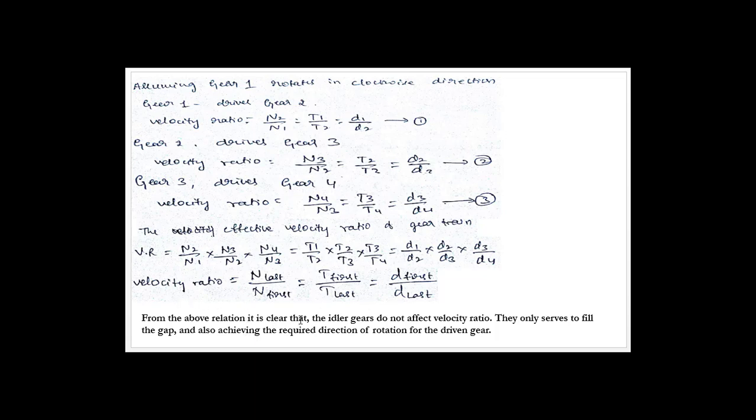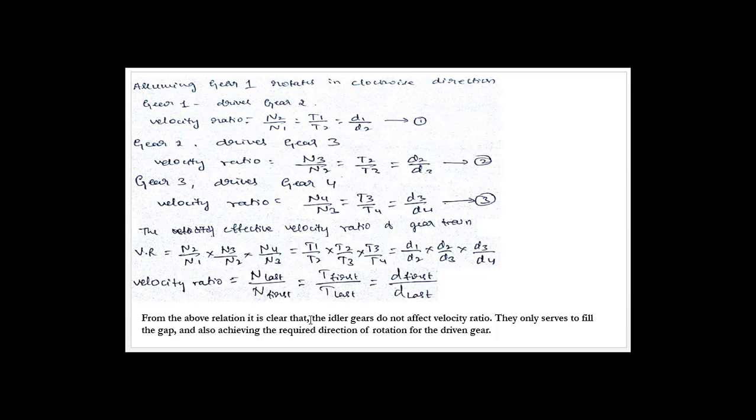From the above relation, it is clear that the idler gears do not affect the velocity ratio. If you want to calculate the velocity ratio for this simple gear train, directly make use of this formula, that is N last divided by N first. The middle gears, or intermediate gears, or idler gears will not be considered. That is what they are telling here.